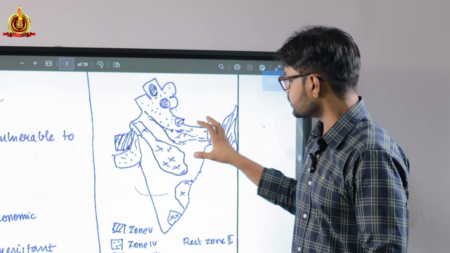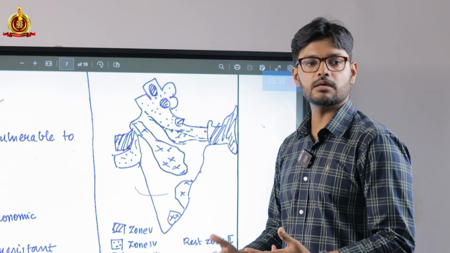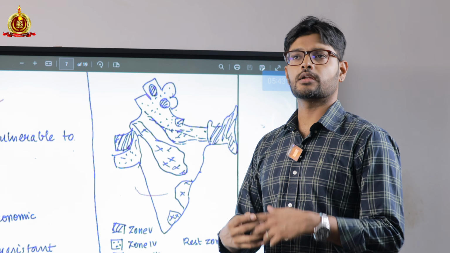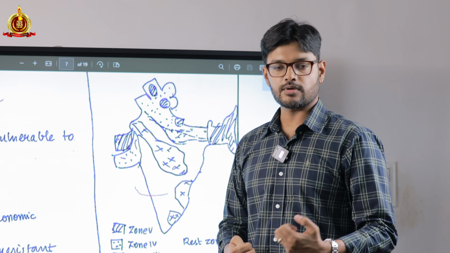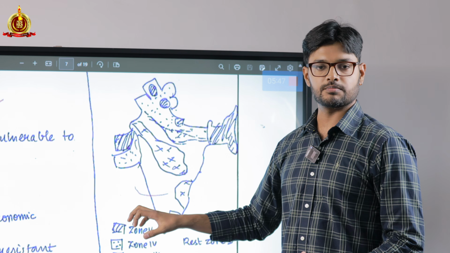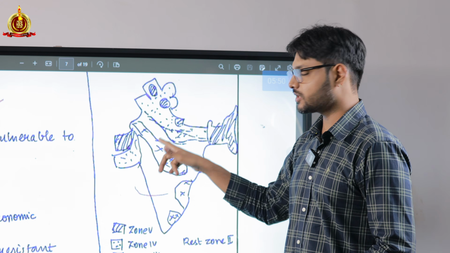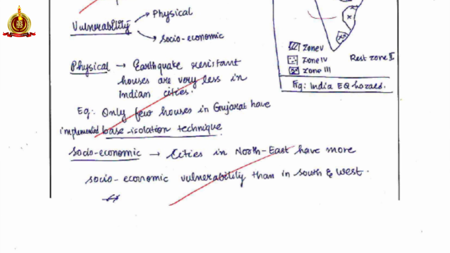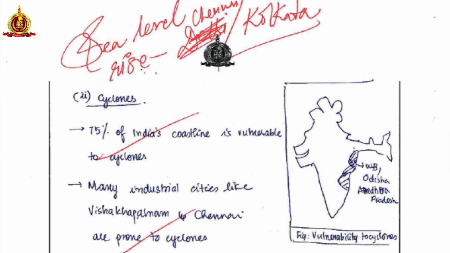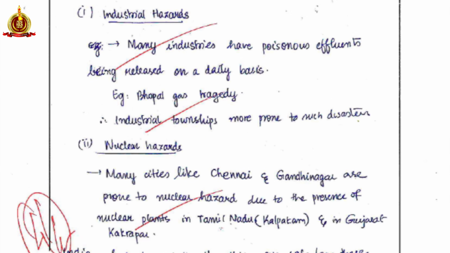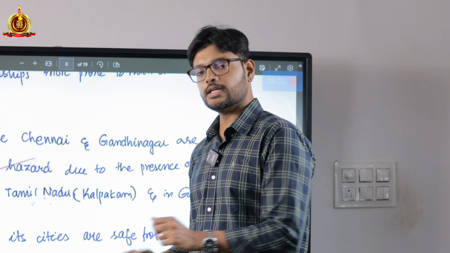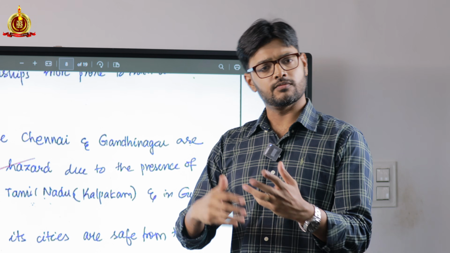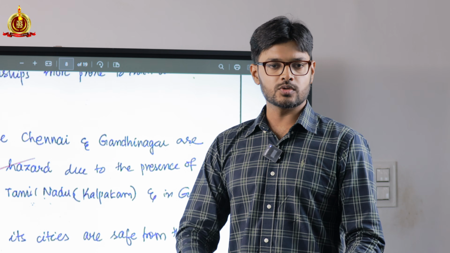Now, I have to tell you that this map was initially missing from her answer earlier on. There was a similar question earlier on regarding vulnerability of coastal areas, which we have already discussed. In that, map was missing. So she has incorporated that aspect of map in her answer. But one thing that she has not still addressed is, she has spoken about the vulnerabilities, but no solution has been given. Yes, the question does not explicitly ask the solutions with regards to, or what should be done to reduce the vulnerability.